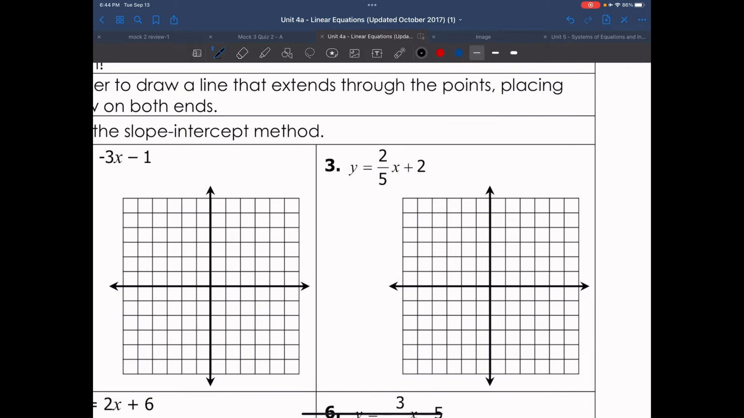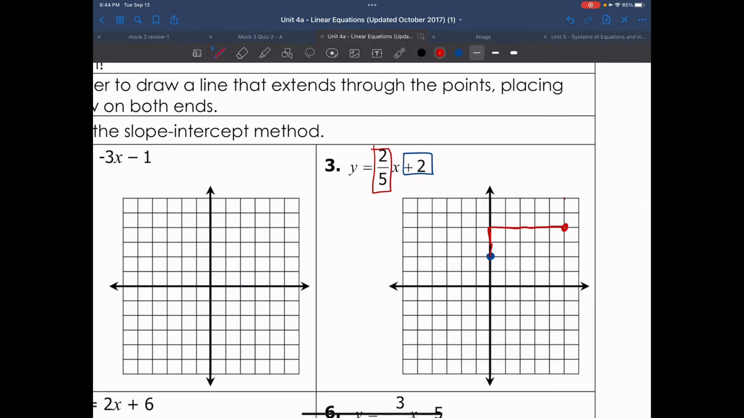Let's move on to number 3. So now again, we're going to look here. My y-intercept is 2, so I'm going to go up 1, 2, to positive 2. And my slope here is 2/5, which means my rise is 2 and my run is 5. So I'm going to go up 1, 2 because I have a positive 2, and I'm going to go to the right 1, 2, 3, 4, and 5. I'm going to put a point.